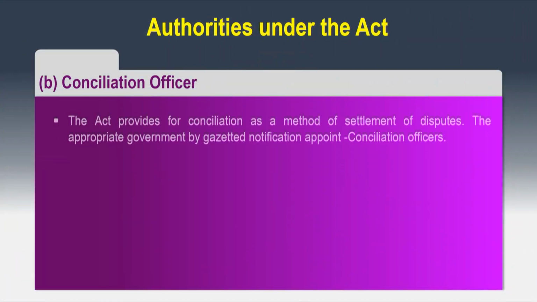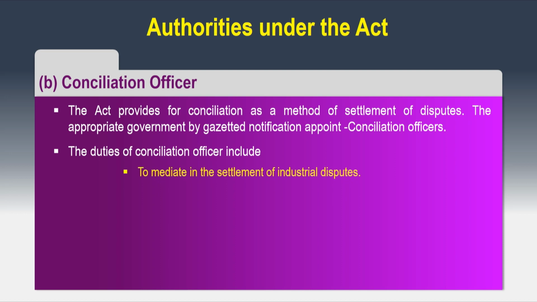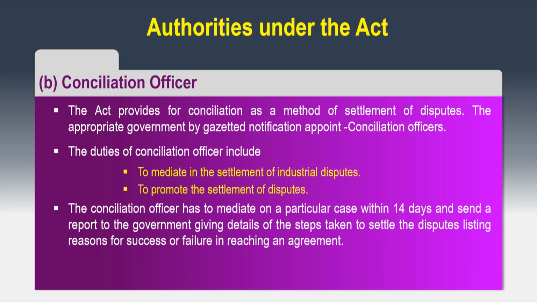The second authority is the conciliation officers. The act provides for conciliation as a method of settlement of disputes. The appropriate government by gazette notification appoints conciliation officers. The duties of conciliation officers include to mediate in the settlement of industrial disputes and to promote the settlement of disputes. The conciliation officer has to mediate on a particular case within 14 days and send a report to the